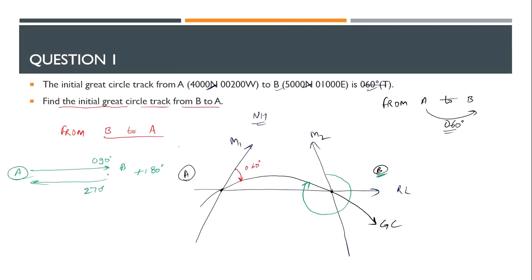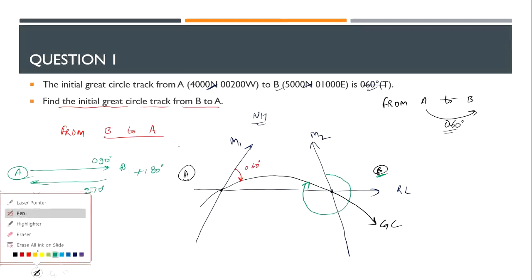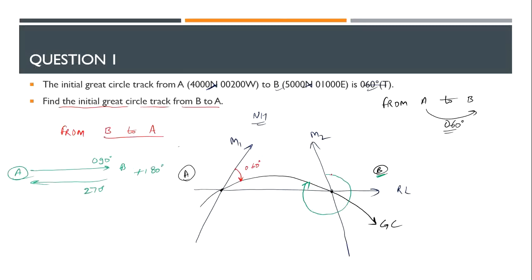But there is a slight change when we talk about great circles and rhumb lines because of the convergence angle, which we just studied. So if you want to solve this question, we will divide it into 3 parts. From here to here, this is part number 1. This is part number 2. This is part number 3.